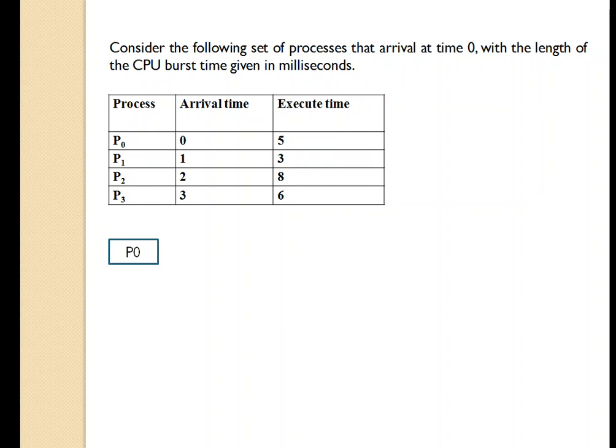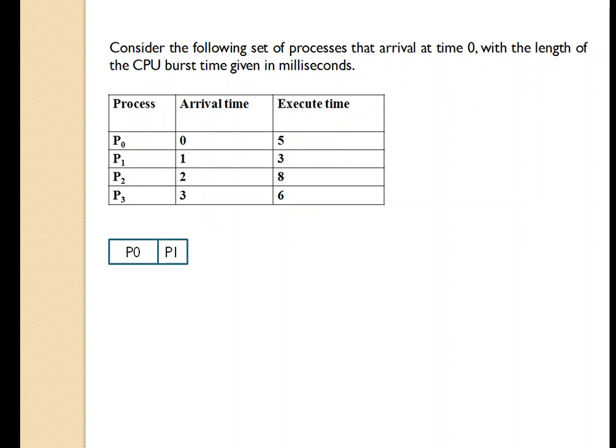So P0 will be given for execution. This P0 process will execute for 5 milliseconds and either terminate or go for input output operation. Next, P1 has arrived. So P1 will be given the CPU for execution. P1 requires 3 milliseconds. So this P1 will execute in the CPU for 3 milliseconds and it will terminate.